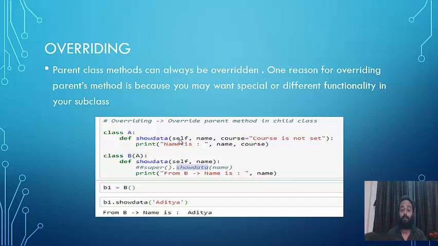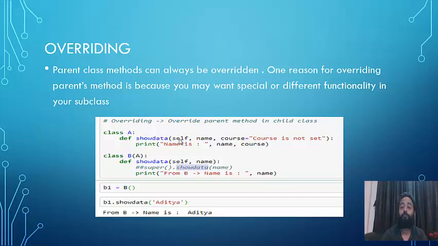Here you are trying to override the already existing method of your parent class, because you want to add some special or different functionality into your subclass. So what is happening here? Take a look. Define a class A. I have defined a method called show data, and that method will give name and course. You are passing name, and if you are passing course, it will print the name is this and the course.